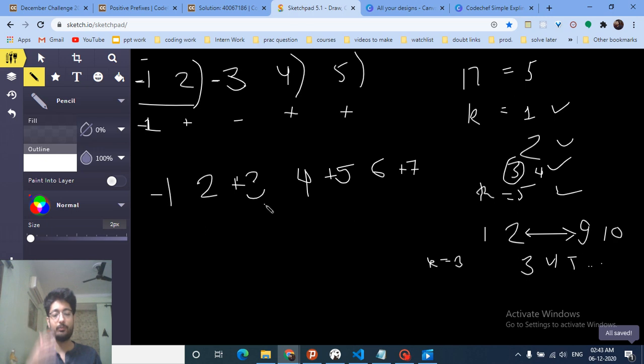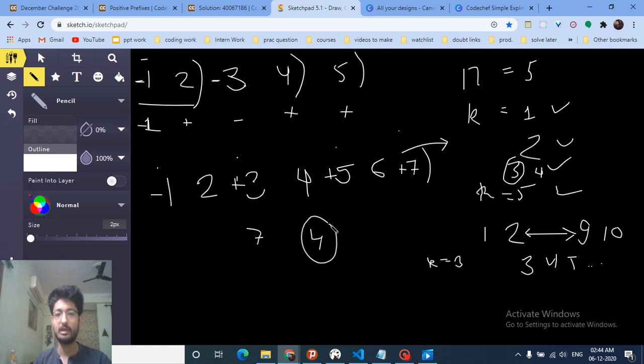What we can do, we can put signs alternatively, and then if we exceed the middle value, which means that for n equal to 7, how many negative signs can I put at max? I can put 1 negative, 2 negative, 3 negative, 4 negative. So 4 negative signs I can put. After 4 negative signs, we have to backtrack. Backtrack means that now I should not put more negative signs. I should start removing these negative signs. And that's the logic for this problem.